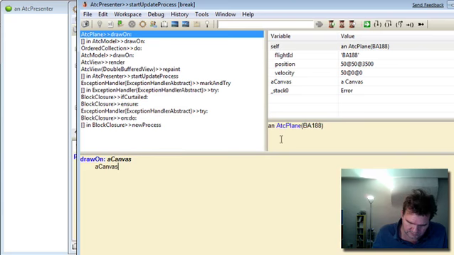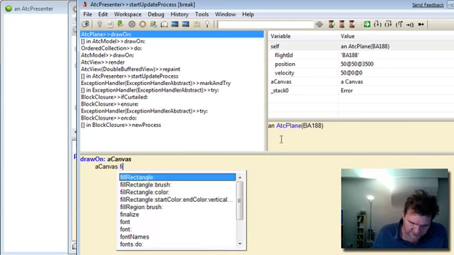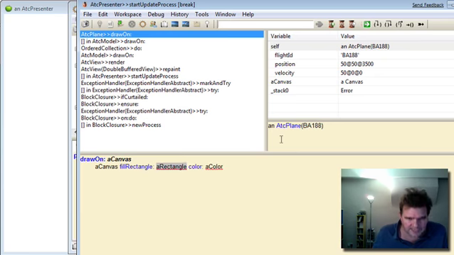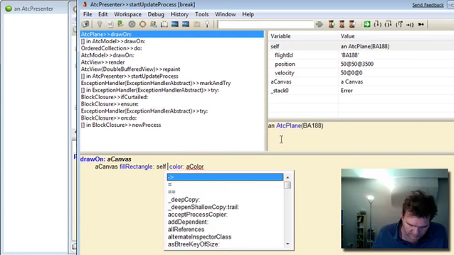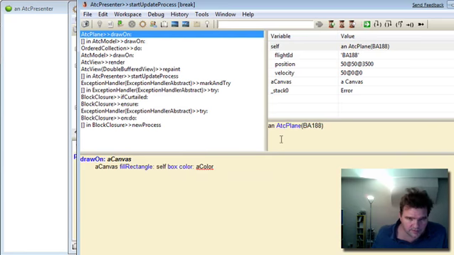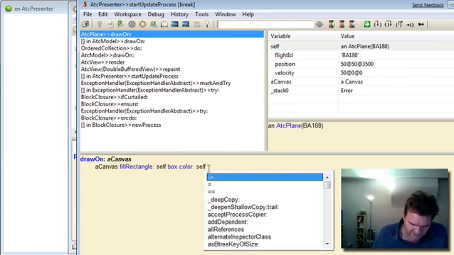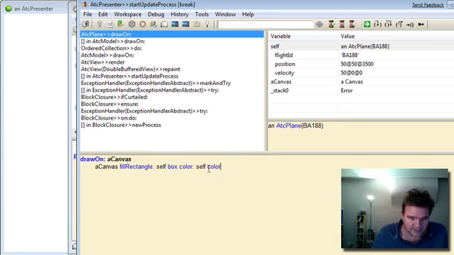So we'll ask the canvas to fill a rectangle with a particular colour, and for that rectangle we'll write a method. We'll call it self-box. And we'll provide it with a colour. Perhaps we actually should include the colours as an instance variable part of the plane. But first of all, we'll just write a method to abstract that. So we'll get our plane's colour. Let's compile that and let it run.